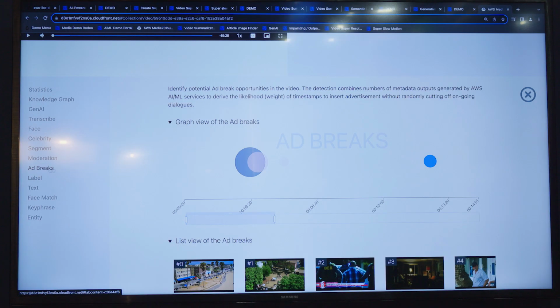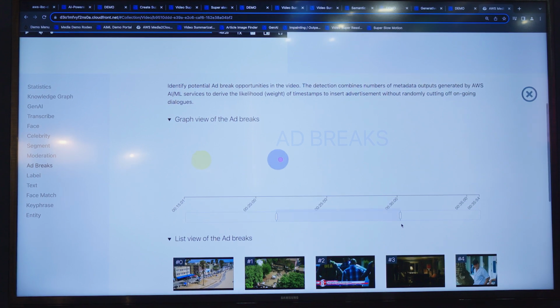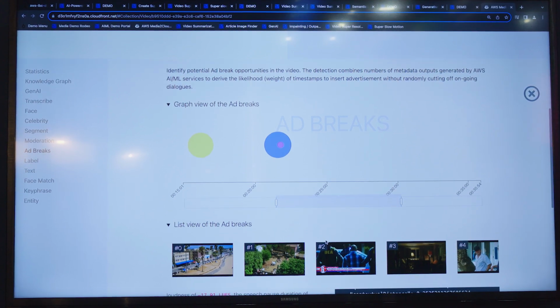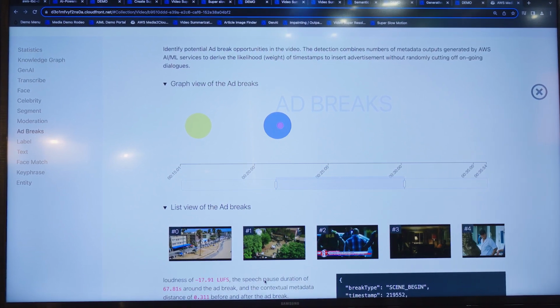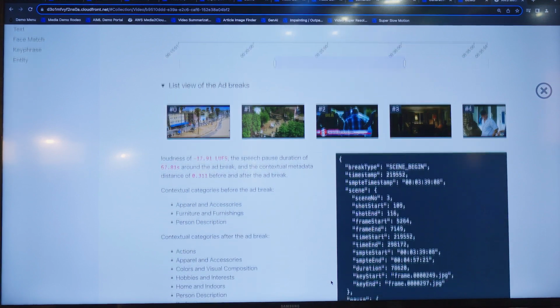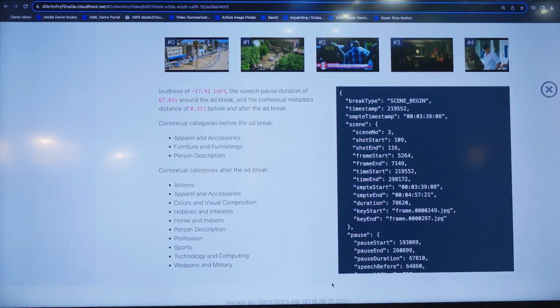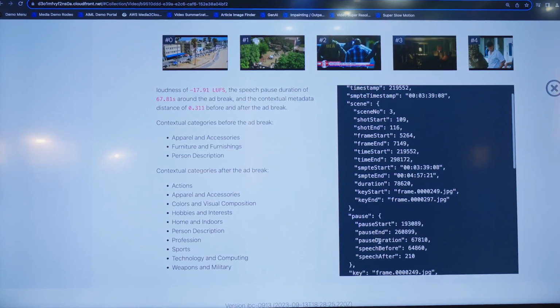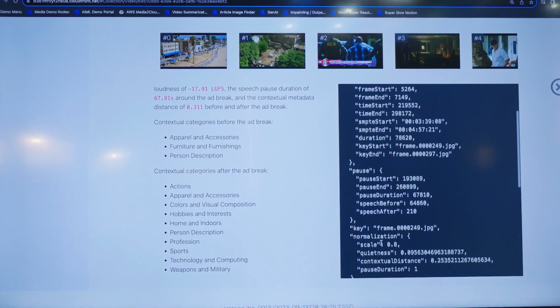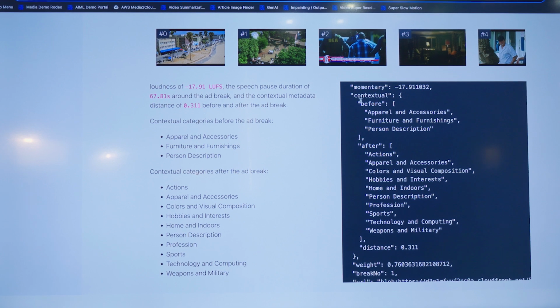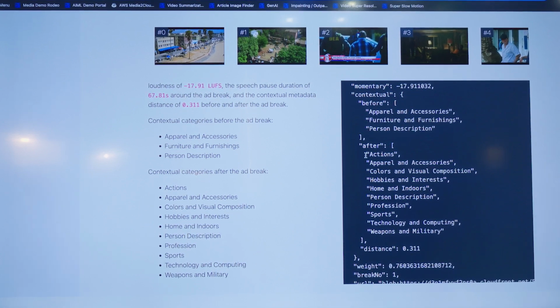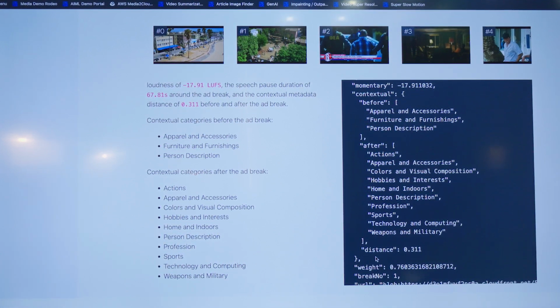An example of a downstream workflow is ad breaks. We're using that scene detection data to generate good places to put ads in a piece of content. If we look at the metadata for this, you can see that the shot information is there, the scene information is there, and we're also providing contextual metadata about each slot where an advertisement could go, to help inform an ad server about what would be a good ad to place in that slot.